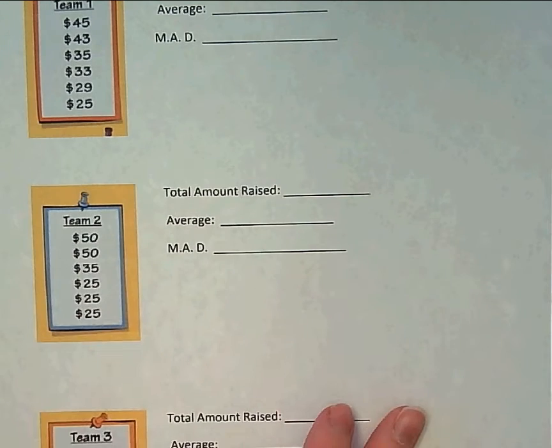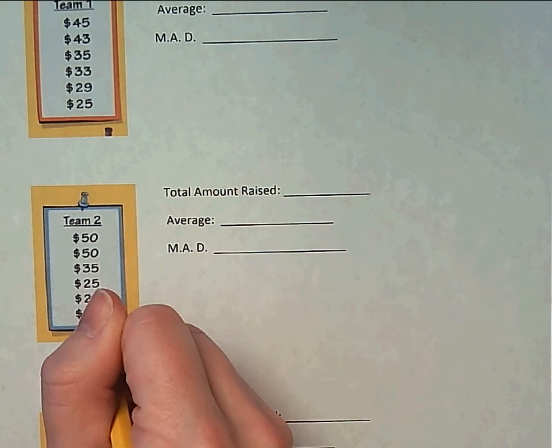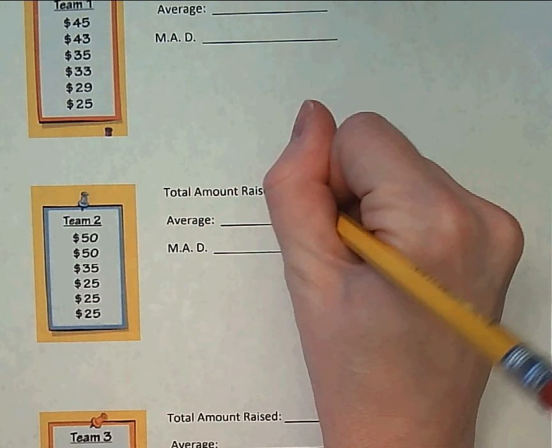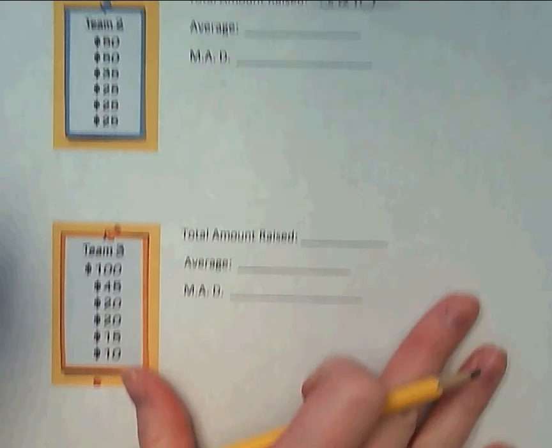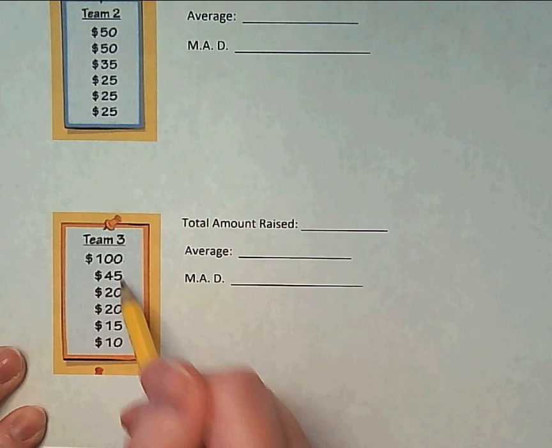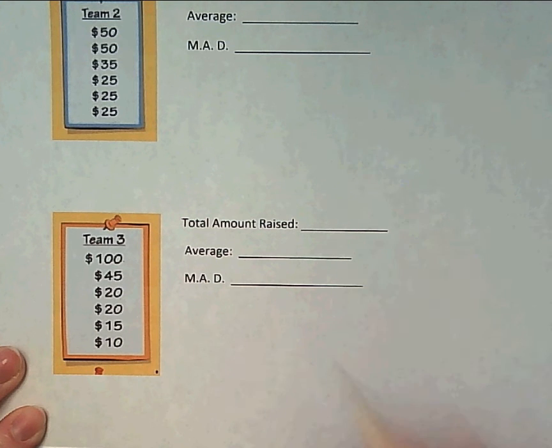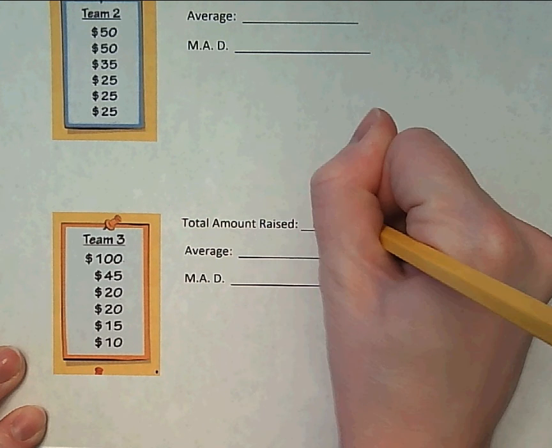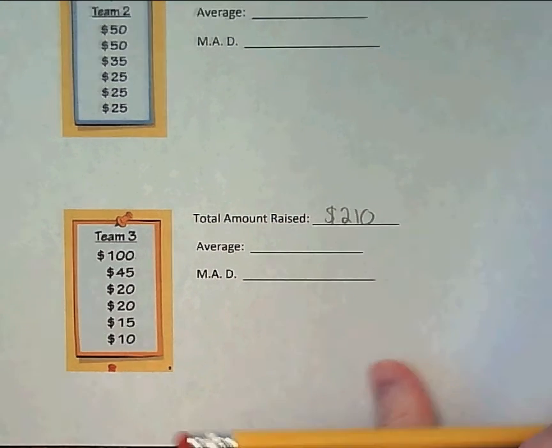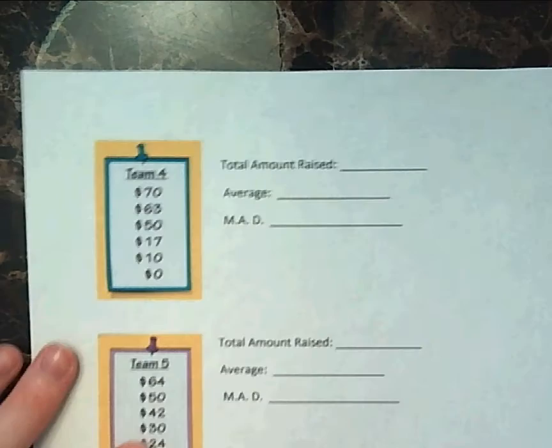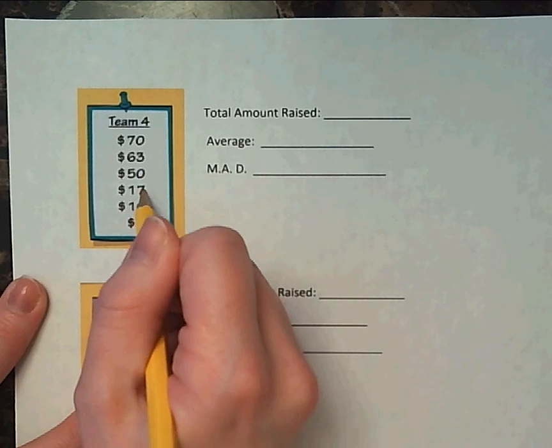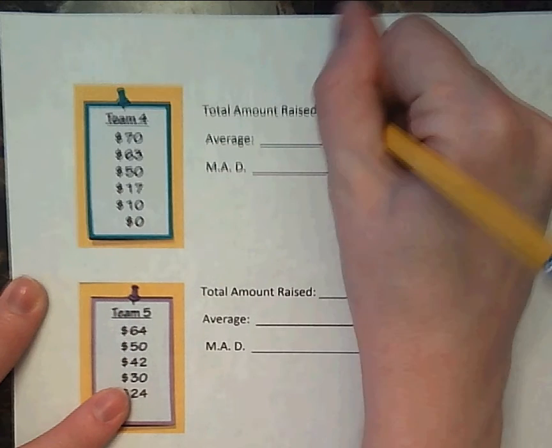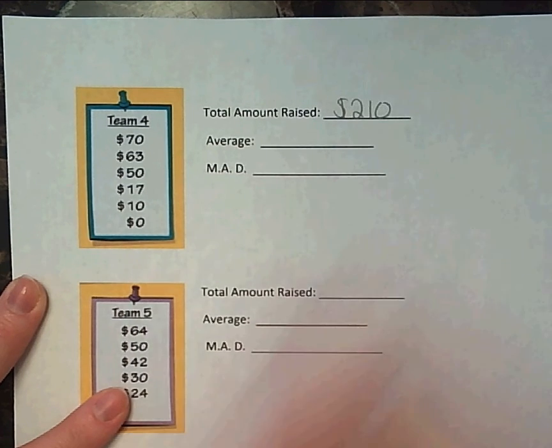Okay, what about team 2? Let's add up all of team 2. 50, 50, 35, 25, 25, 25. They also raised $210. Okay, let's take a look at adding up team 3. 100 plus 45 plus 20 plus 20, 15 plus 10 is 210. Noticing a pattern. What do we think team 4 is going to raise? Okay, team 4, 70 plus 63 plus 50, 17 and 10 is once again 210.